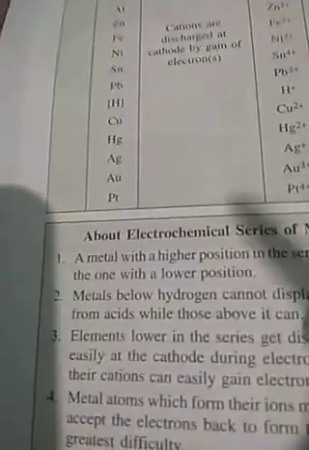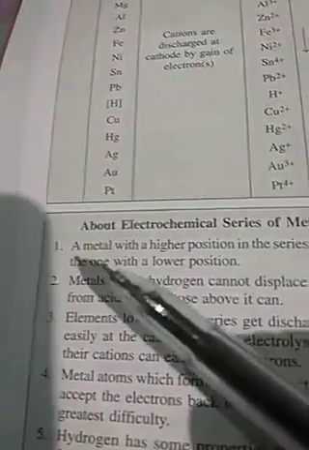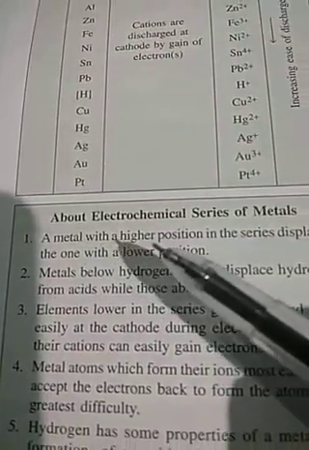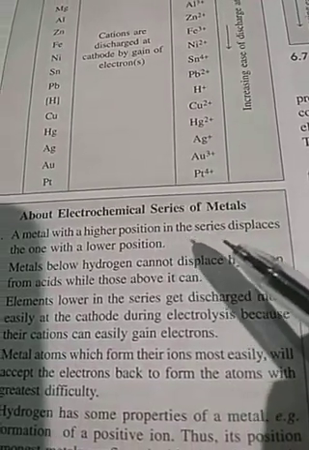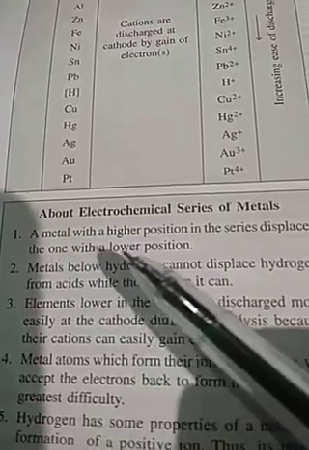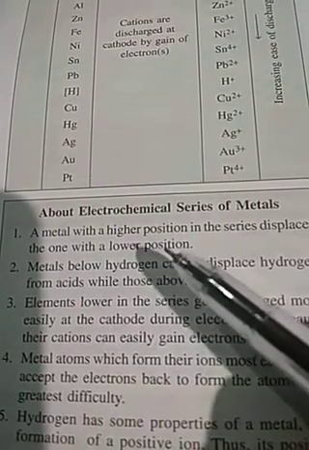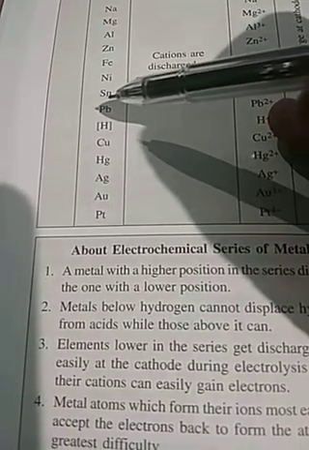What are the essential features of the electrochemical series? A metal higher in position in the series displaces the one which is lower in position. Higher one displaces the lower one.